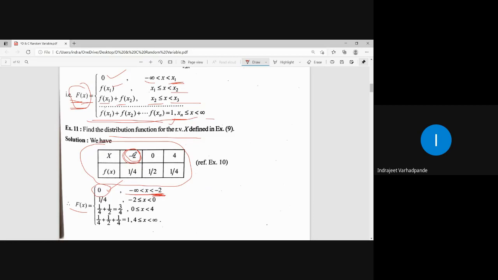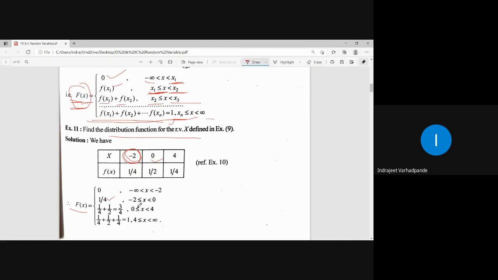Now start from the first value, that is -2: x1 less than or equal to x less than x2. So -2 less than or equal to x less than the second value, strictly less than 0. X is greater than or equal to -2. So for x equal to -2, what is the value of probability? 1/4. So for this interval, the distribution function is 1/4.